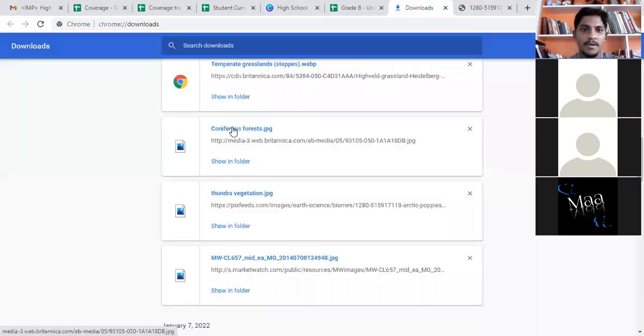Coniferous forest. See, coniferous forests are like this. The big mountains are there. They are also cold places. Like pine trees, like this oak tree, the trees will be like this. Coniferous forest means the trees will be looking like this. Can you see that?